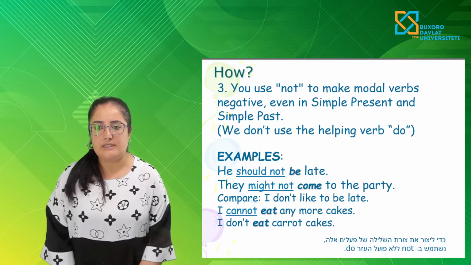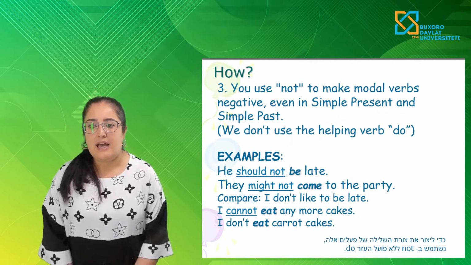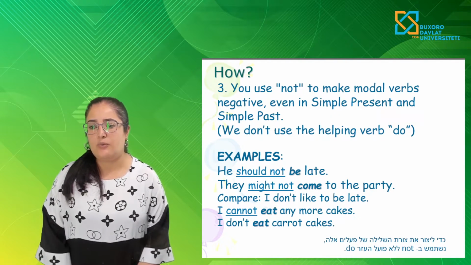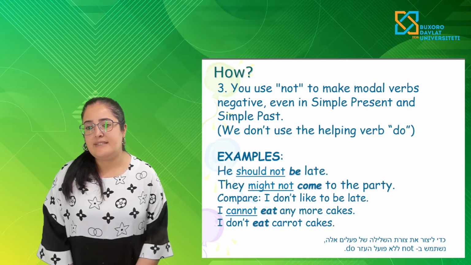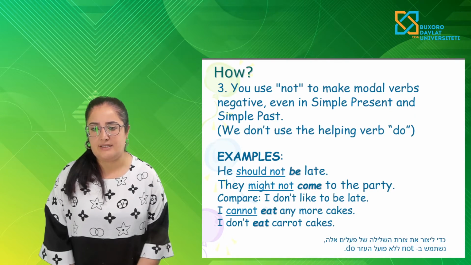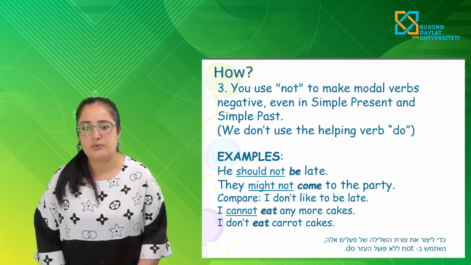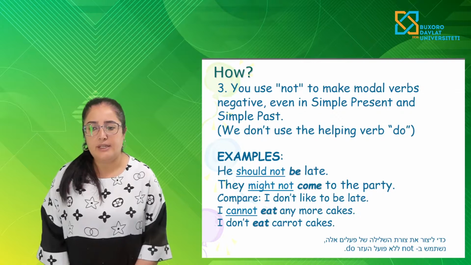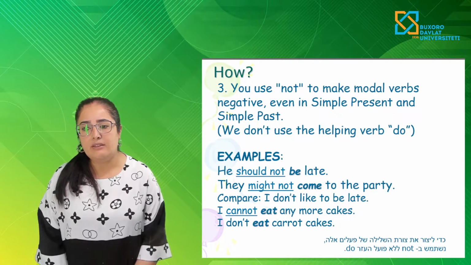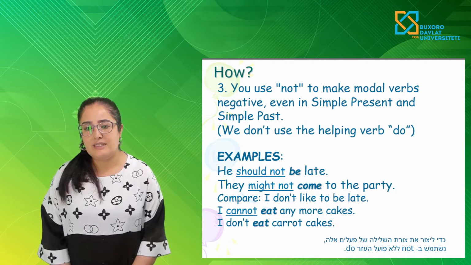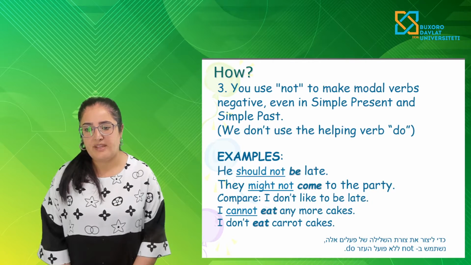We use only not. In the simple sentence and with the modal verb sentence: they might not come to the party. Compare: I don't like to be late. I cannot eat any more cakes. I don't eat carrot cakes.